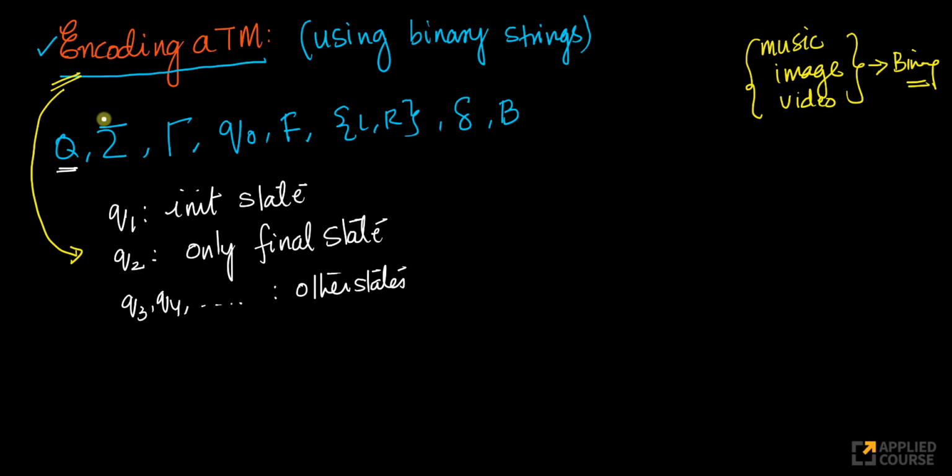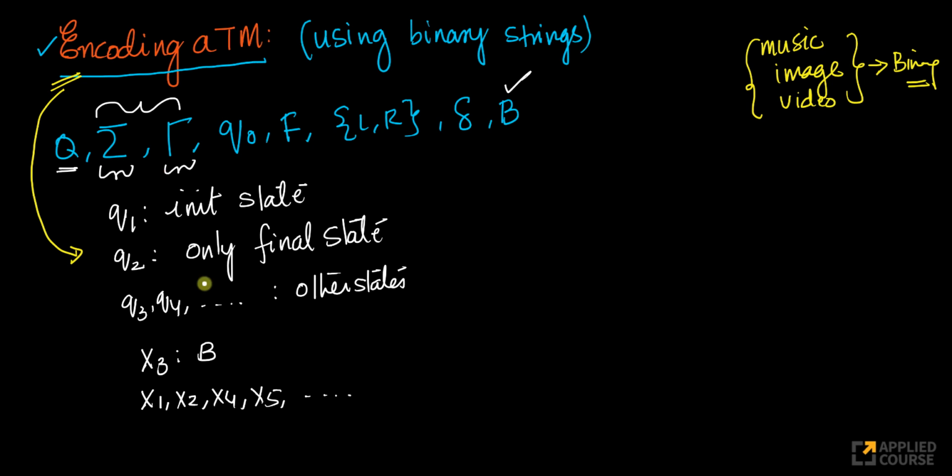Now look at all the symbols that I can have on my tape and as input, my tape alphabet and input alphabet. I'll give some special indices here. I will call X3 my blank symbol. Let's assume X1, X2, X4, X5 are other symbols that are either part of my input alphabet or my tape alphabet.